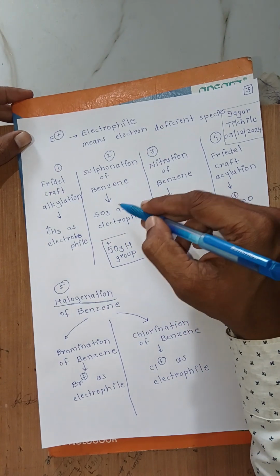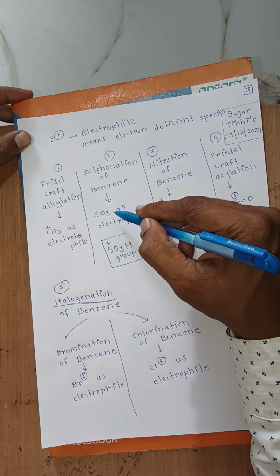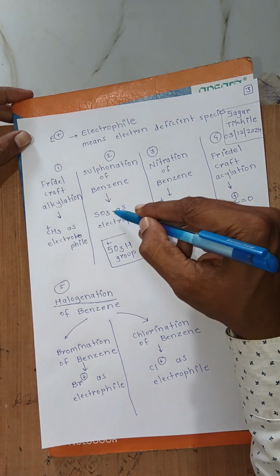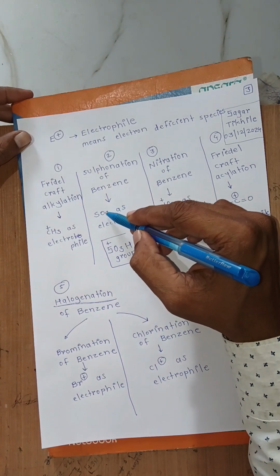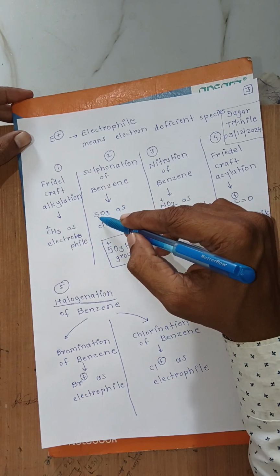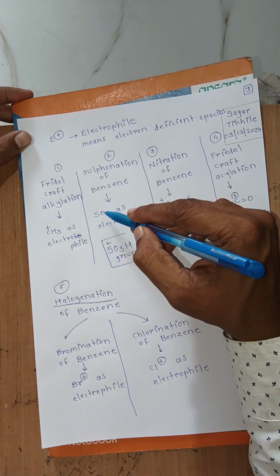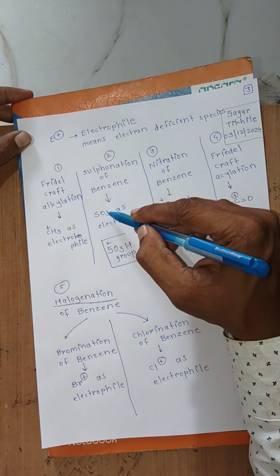How does the sulfur carry positive charge? Because oxygen is more electronegative than sulfur, and three oxygen atoms are attached to the sulfur atom. So sulfur carries positive charge and oxygen carries negative charge.